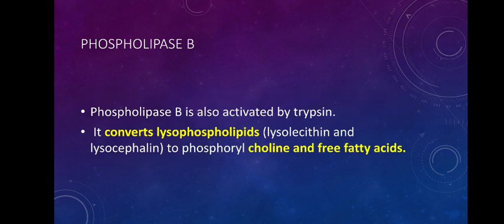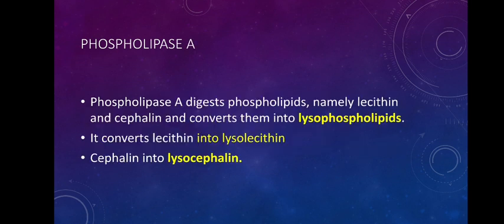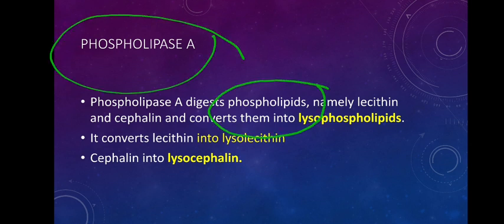Because it digests phospholipids, it is called phospholipase. Okay, and this can digest and convert them into lysolecithin or lysocephalin, depending upon what it acts on. Lecithin and cephalin are phospholipids. So based on what they digest on, lysolecithin or lysocephalin are formed.